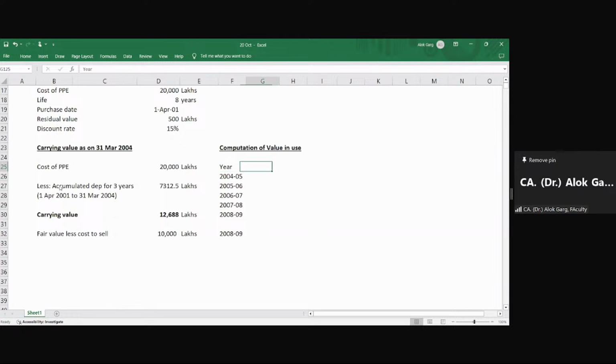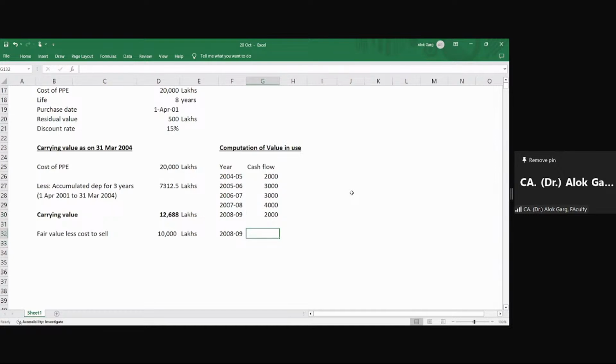Terminal cash flow. So now the cash flow. In the first 5 years, the regular continued cash flow was 2,000 lakhs, 3,000 lakhs, 3,000 lakhs, 4,000 and 2,000 lakhs.